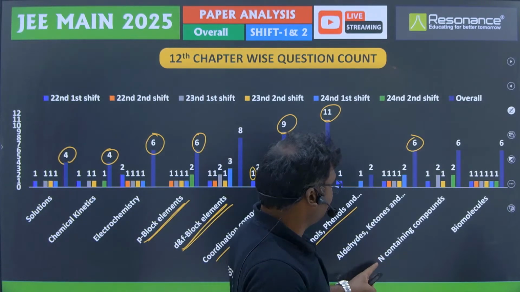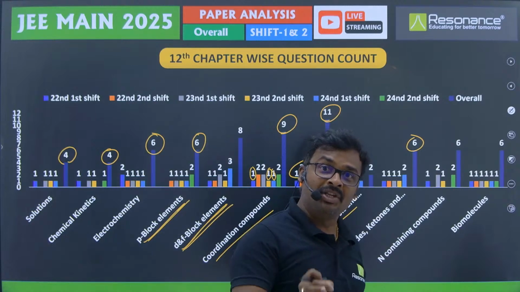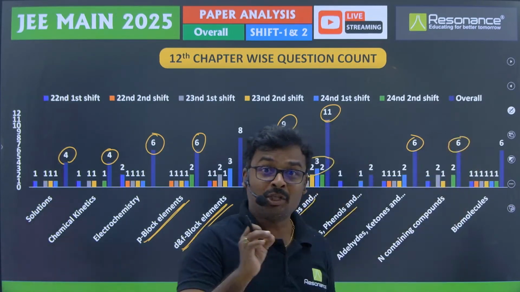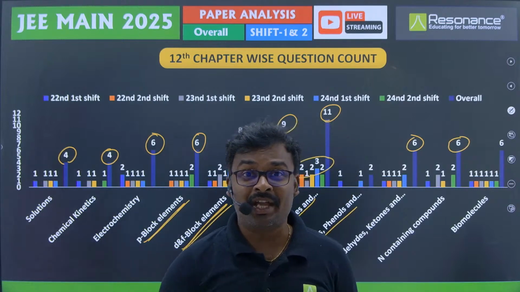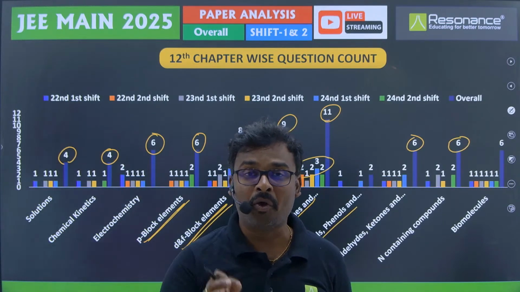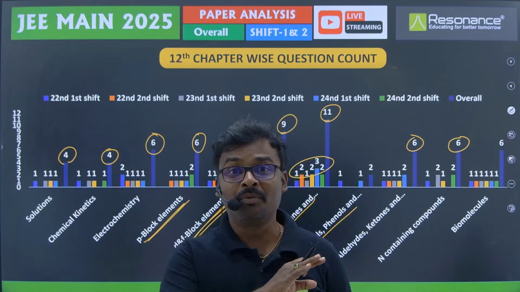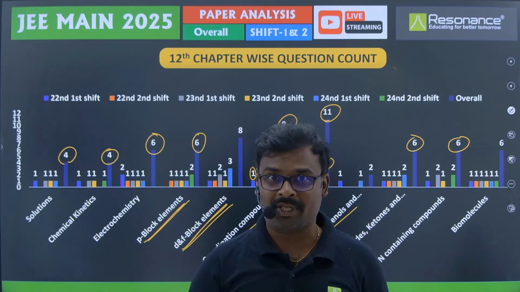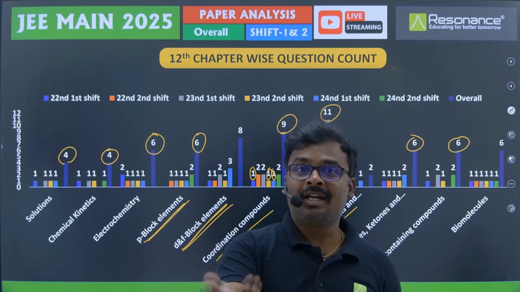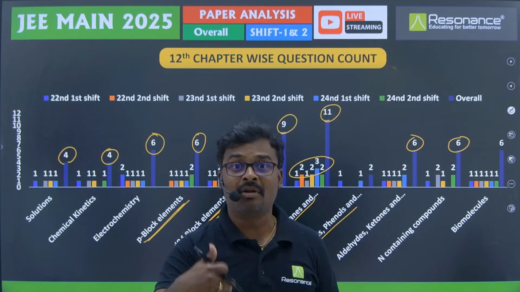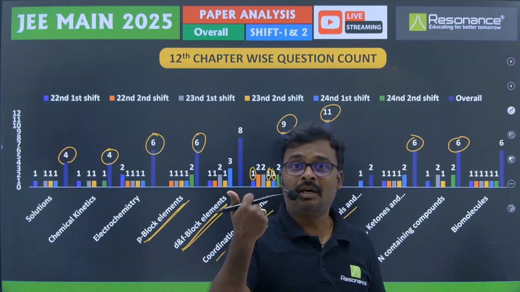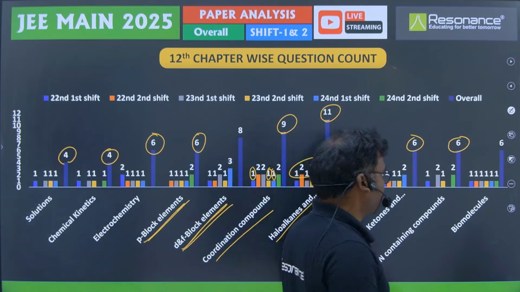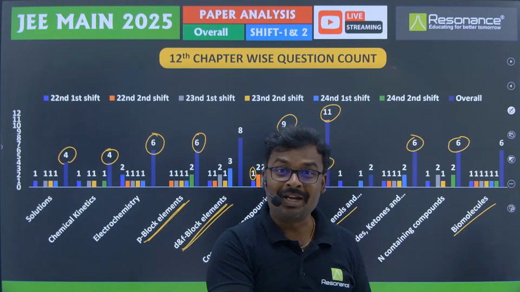So next is nitrogen containing compounds. Every shift at least 1 question came from nitrogen containing compounds, especially the diazotization reaction. In all nitrogen containing compounds reactions, diazotization was like a mandatory default step. After diazotization, whether they were doing Sandmeyer reaction or Gatterman reaction or azo dye test, like different tests, they were doing reactions.